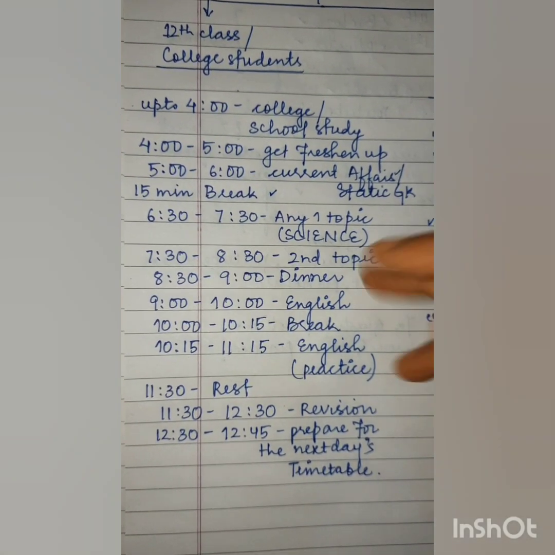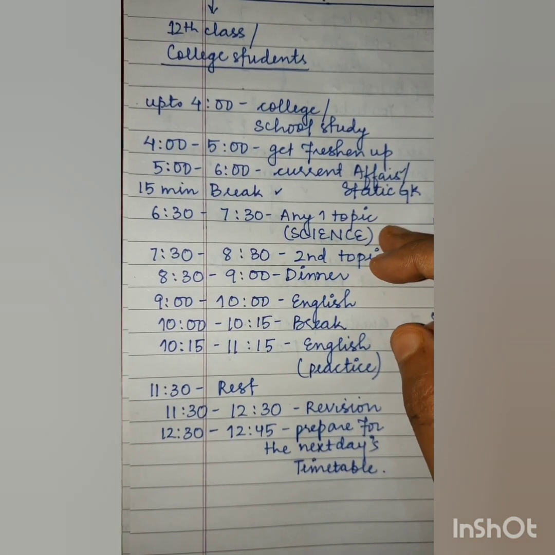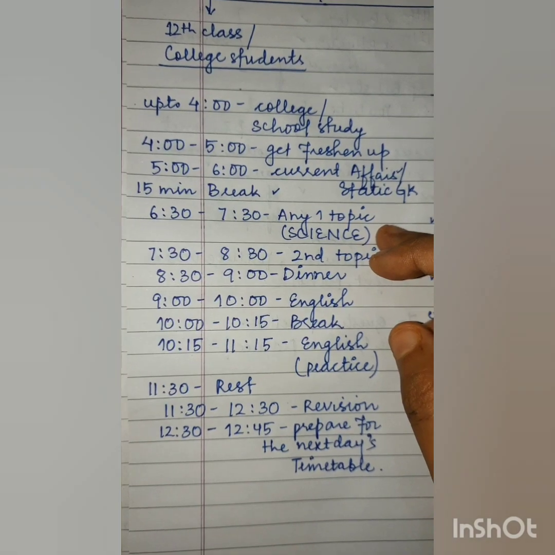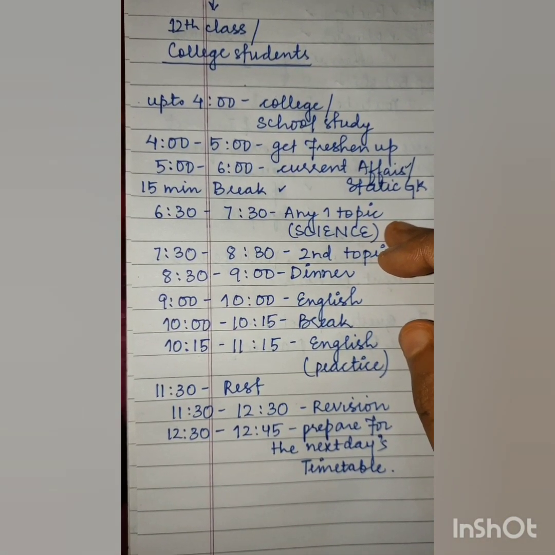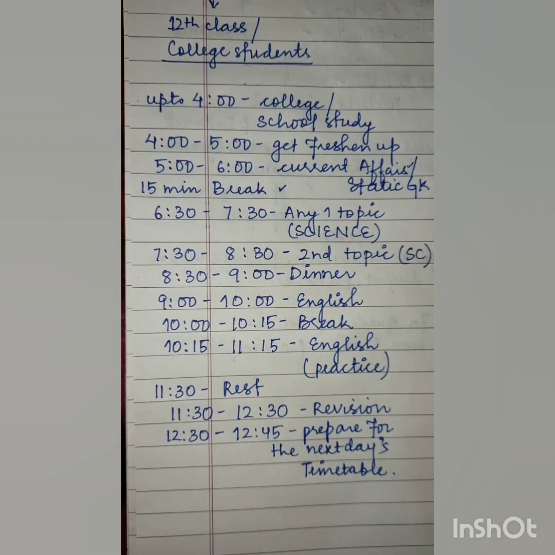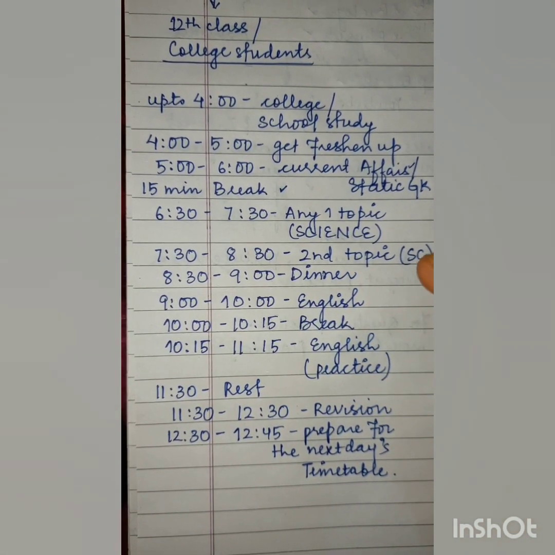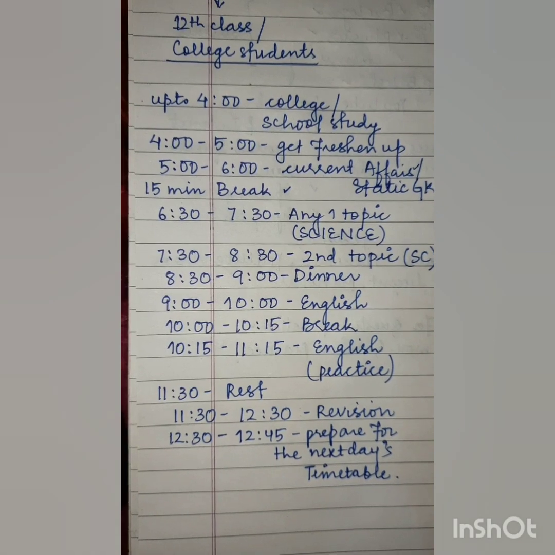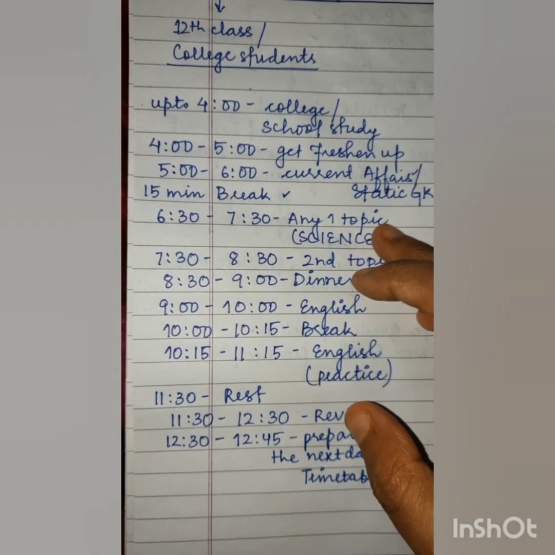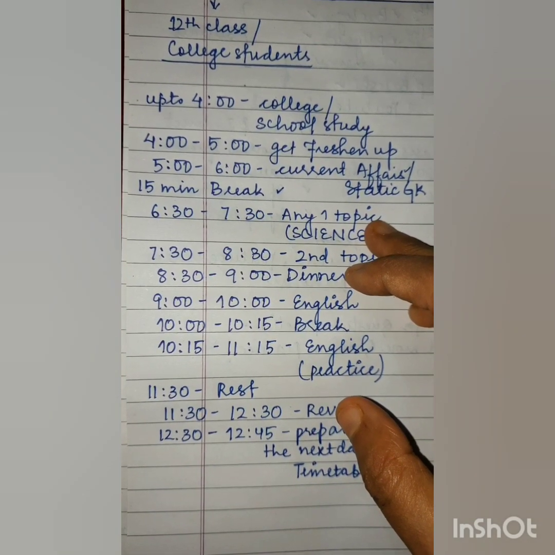Then from 6:30 to 7:30 you can choose any topic of science, and 1 hour is efficient, as in MNS they are going to ask the basic things. So just focus on the basic things. Don't go deep in the topic, just brief the topic and you can sum it up within 1 hour.